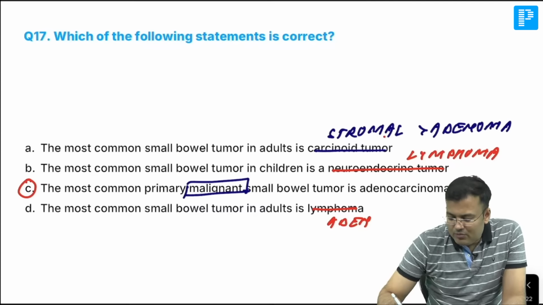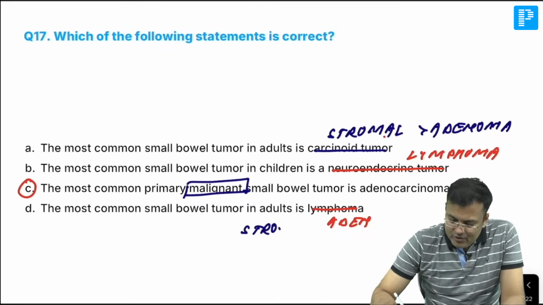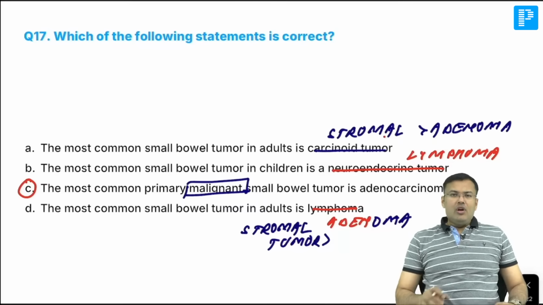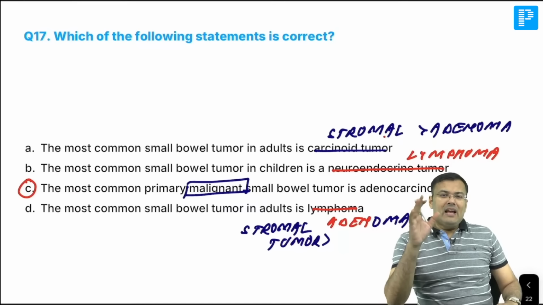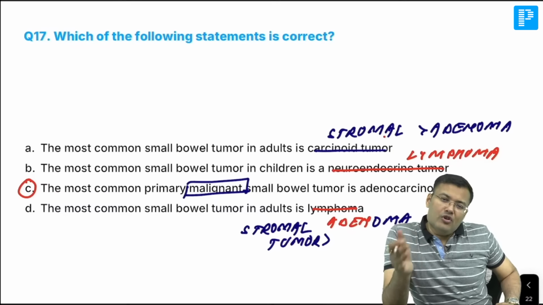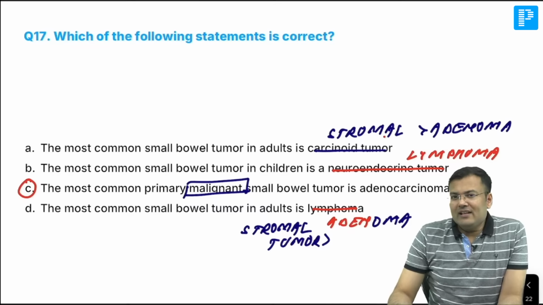So what is the most common small bowel tumor in adults? This is stromal tumor followed by adenoma. And in children, which one? Lymphoma. So let me tell you overall what is the most common malignant tumor of small bowel: adenocarcinoma followed by carcinoid tumor. In children it is lymphoma, and in adults the most common small bowel tumor is stromal tumor followed by adenoma. So what is the correct answer here? The correct answer is option C.